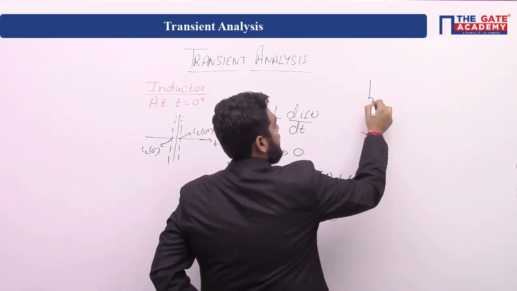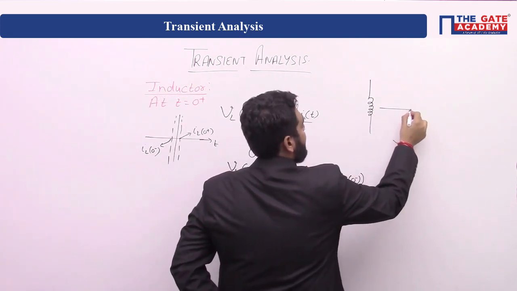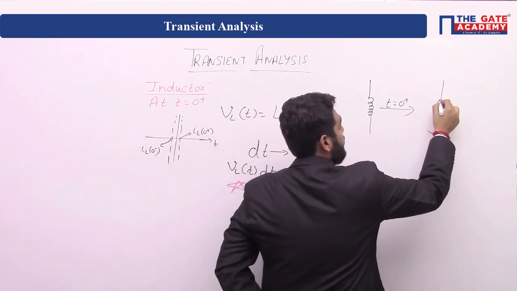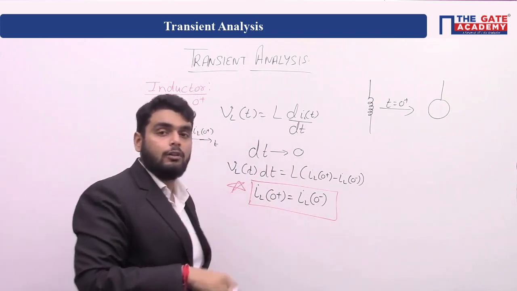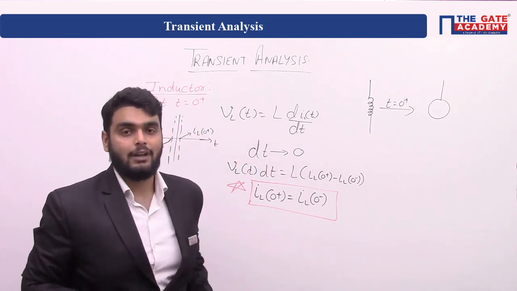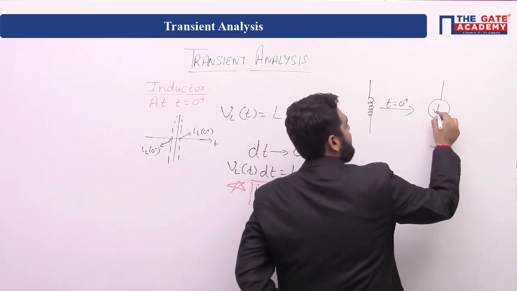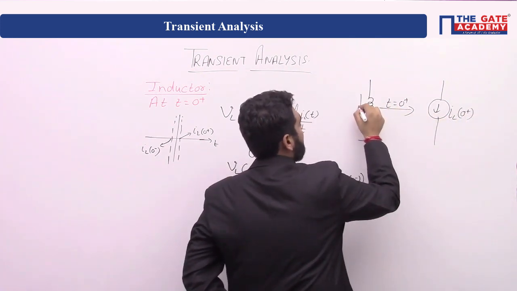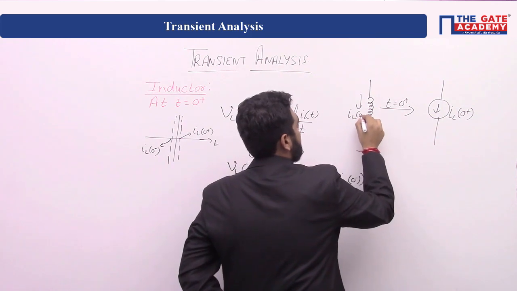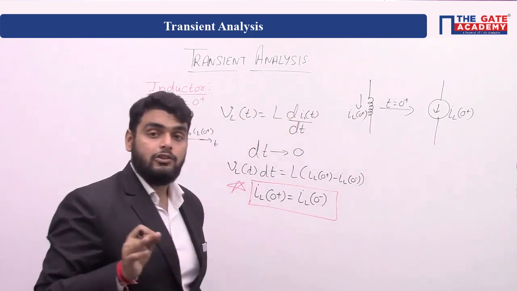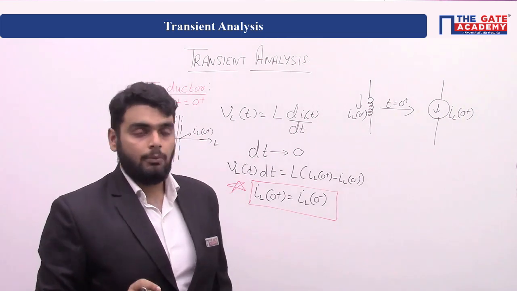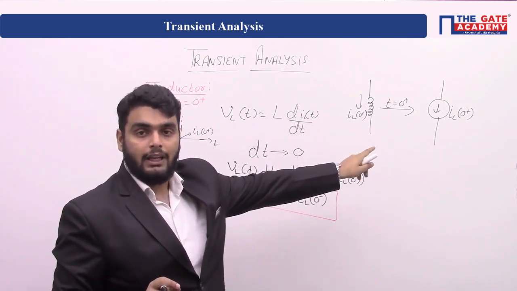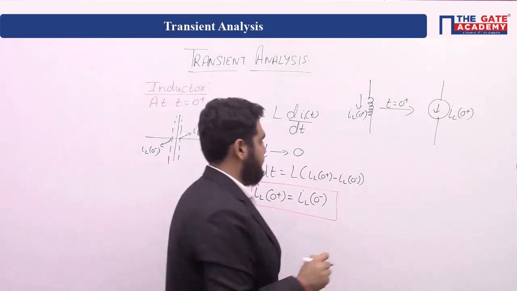What I am saying is that the inductor at t equal to 0 plus is changed into a current source. Changed means it's not physically changed. It means it behaves like a current source having magnitude IL 0 plus. Like this. So generally at t equal to 0 plus, inductor will change into a current source of IL 0 plus.